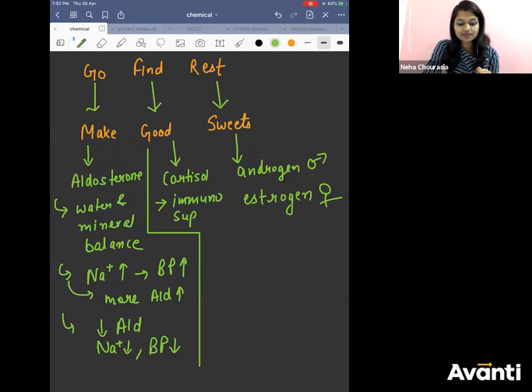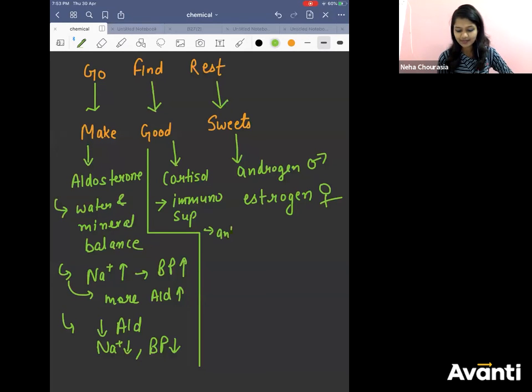Let's say you are allergic to a few things. Why? Because your immune system is working so fast, right? So what do we do? We try to reduce the immune system. So what injection can you give? Just inject cortisol and the allergy will go down. Getting what I'm saying? So it is immunosuppressant.